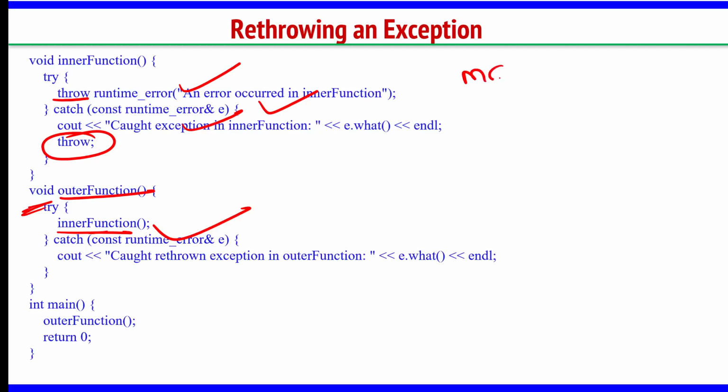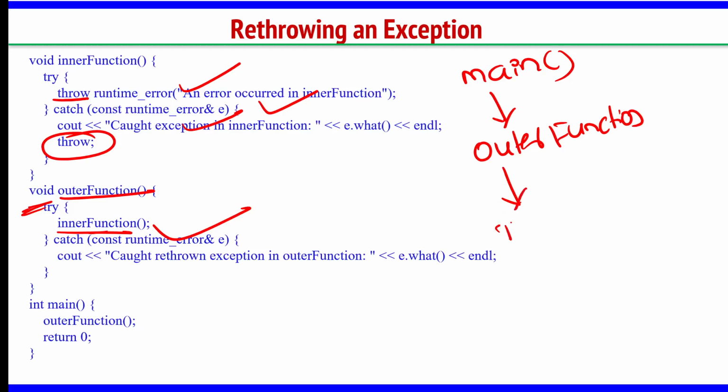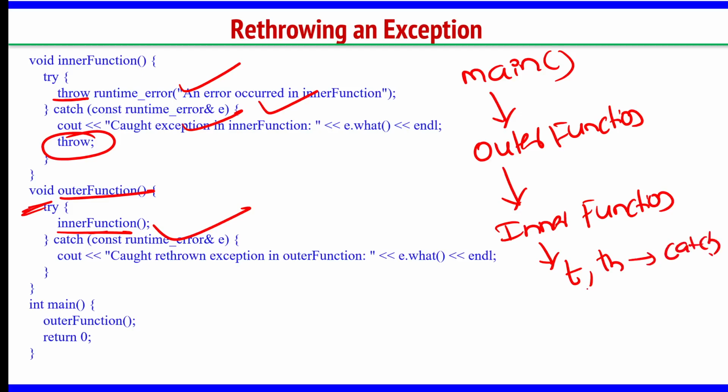So from main the control is shifted to the outer function. From the outer function the control is shifted to the inner function. Inside the inner function I have a try, I throw something, and there is a catch. Then I throw again.